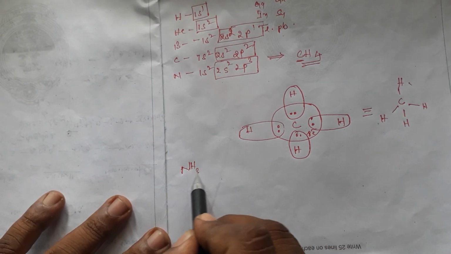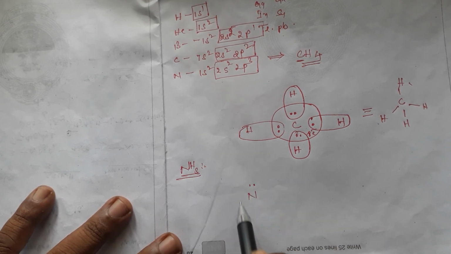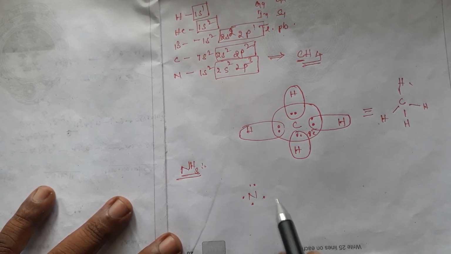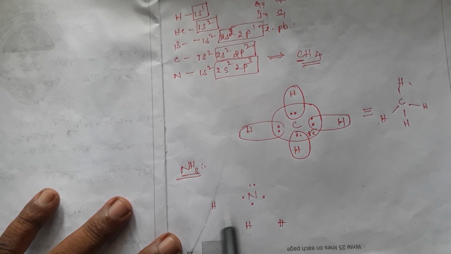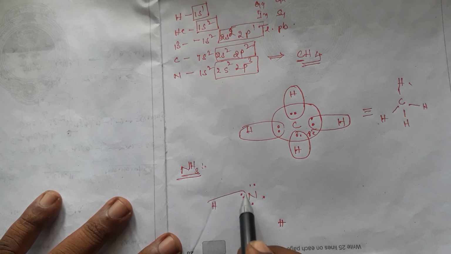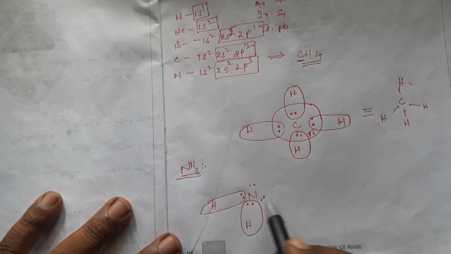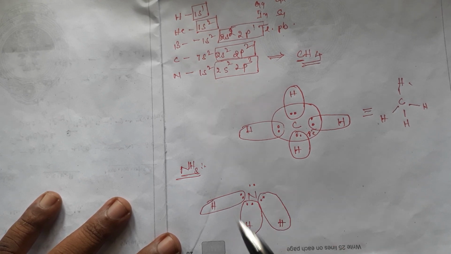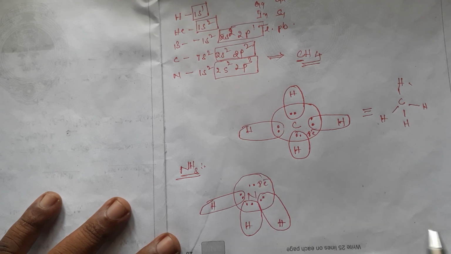NH3. Here nitrogen is the central atom. So 3 hydrogens are there. Each will give an electron to the nitrogen atom. By this, one bond will be formed here. And the second hydrogen will give like this. And finally nitrogen contains 8 electrons also.